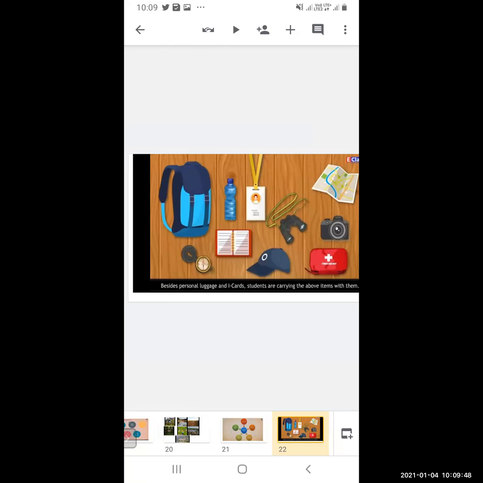Then first aid box. Now why should a first aid box be there? If there is any wound or any medical emergency, you can use it. So a first aid box should be there.